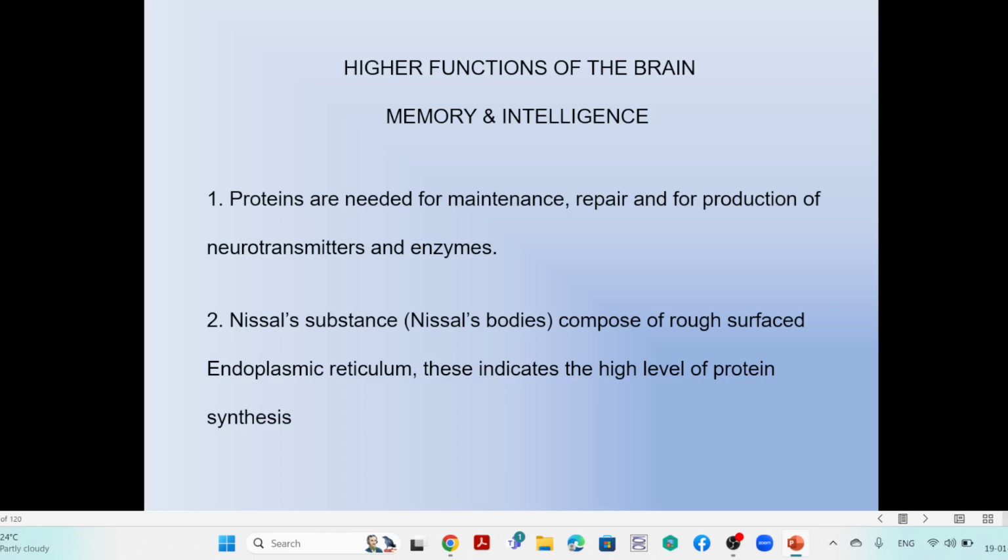Permanent memory is fixed, so at any time you can recall it and identify the past memory. That is why memory is one of the important specialized functions of the system.